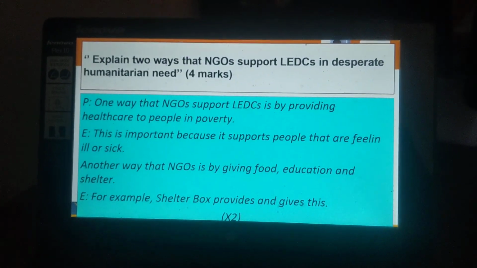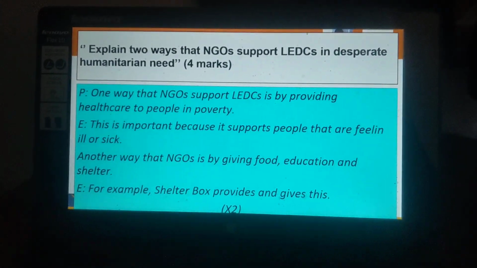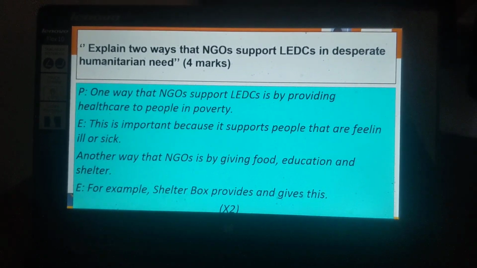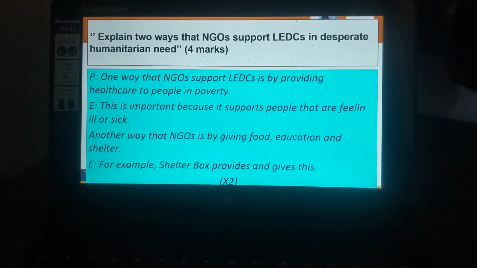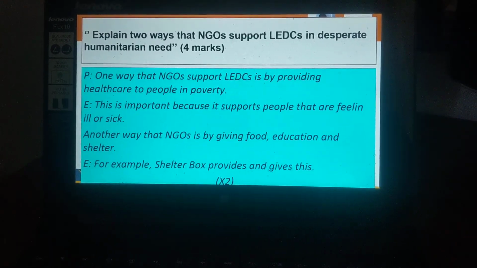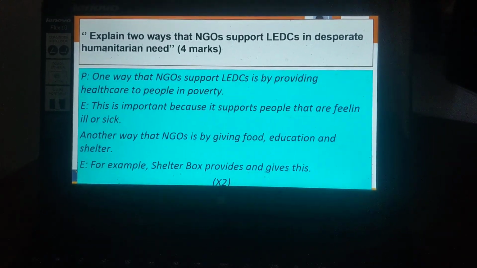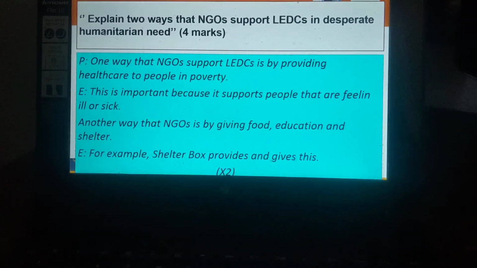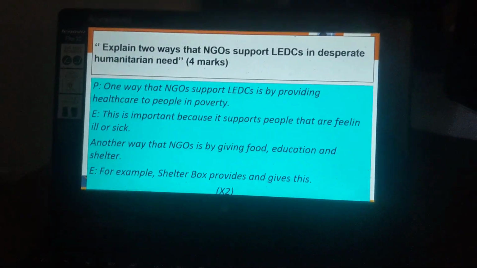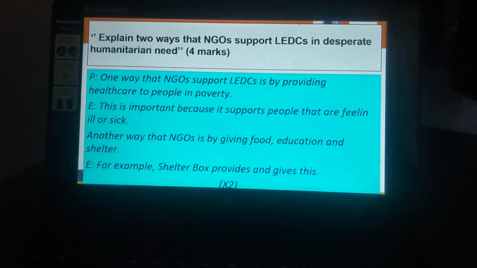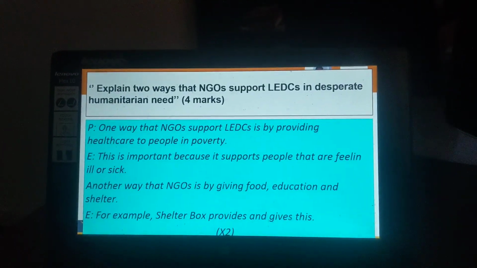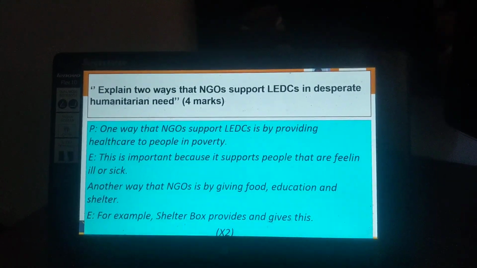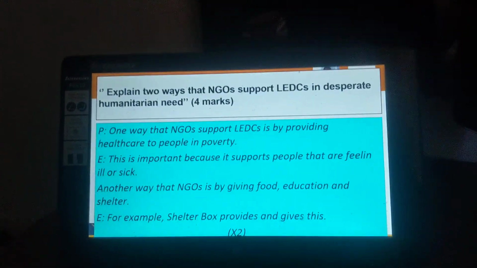On the screen now, I've given you a model point-explain for the 4-mark question. So one way that NGOs support LEDCs is by providing healthcare to people in poverty. And to explain that, this is important because it supports people that are feeling ill or sick, to reduce the transmission of illnesses and diseases as well, so people are not being exposed to it.